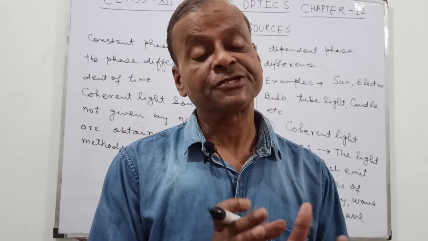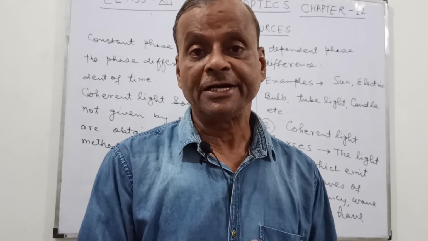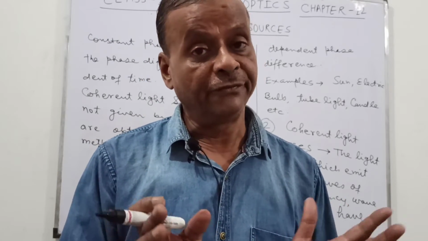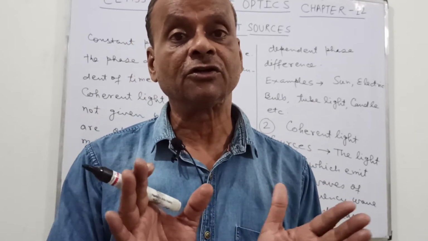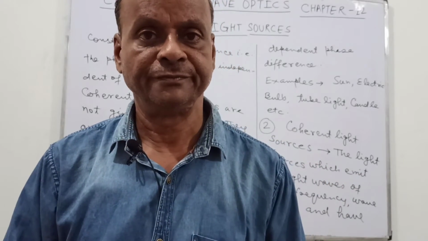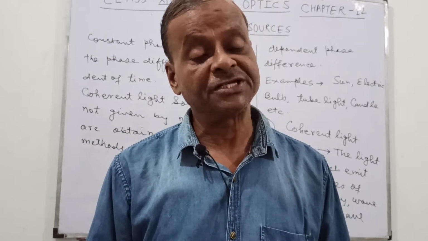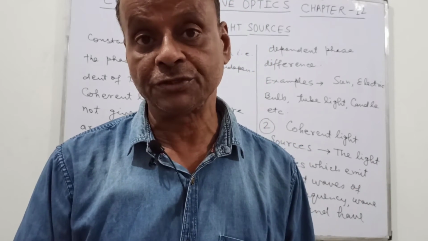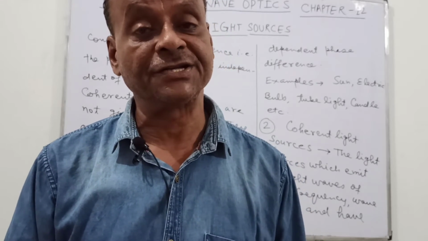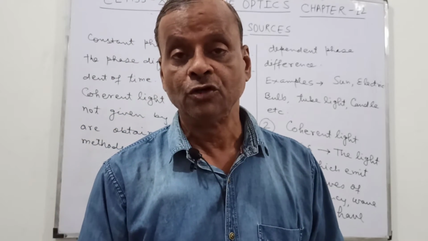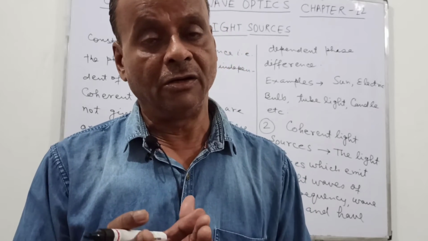There must be such a light source that can be divided into coherent light sources. If we take the sun, candle, tube light, etc., they cannot provide you the coherent light source because they have a number of wavelengths. So we would need a number of coherent light sources, and this method will be very complicated. So we have to find such an incoherent source which has the minimum wavelengths of light waves.